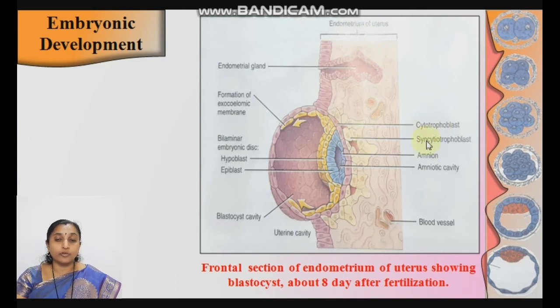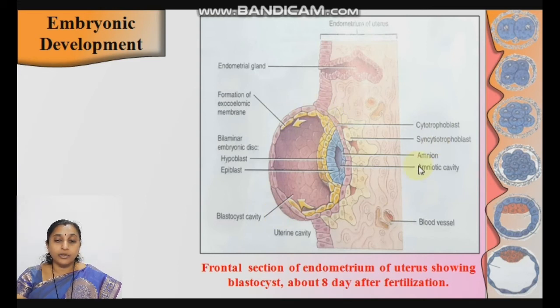Here syncytotrophoblast, which shows only cytoplasm boundaries with many nuclei. Syncytotrophoblast, which is sticky in nature. Due to sticky nature, they stick to the endometrial wall. And inner cytotrophoblast, which is made up of flat cells.